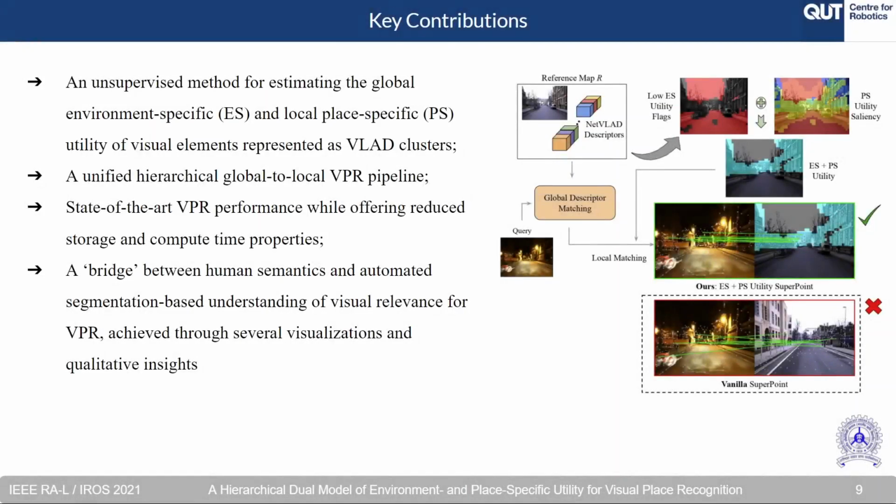So, in the context of these prior works, we make the following key contributions. We propose an unsupervised method for estimating the environment and place specific utility of visual cues represented as VLAD clusters. We further use this utility to build a unified hierarchical VPR pipeline. Our pipeline shows state of the art performance while providing storage and compute time benefits. Also, the utility visualizations and analysis help us provide a bridge between human semantics and automated segmentation based visual relevance.